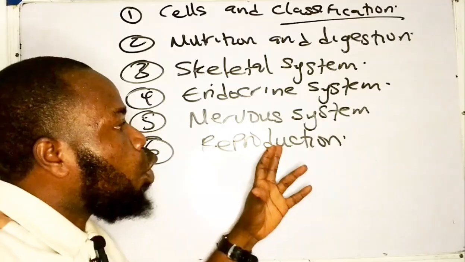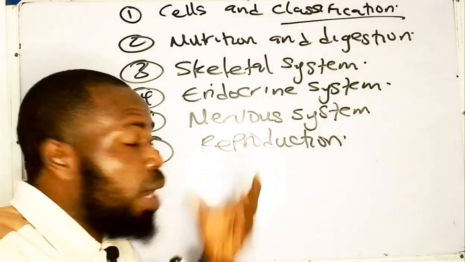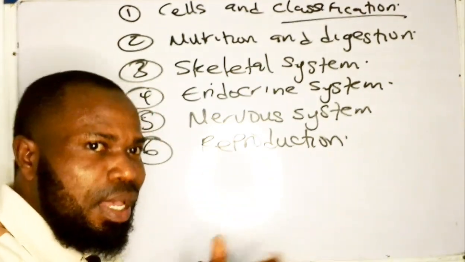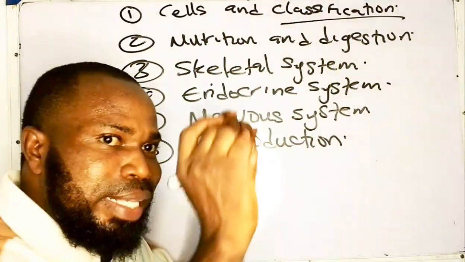You need to consider, under here too, you need to look at fruits. You need to look at seeds. Now, all these fall under what? They fall under reproduction as a topic.